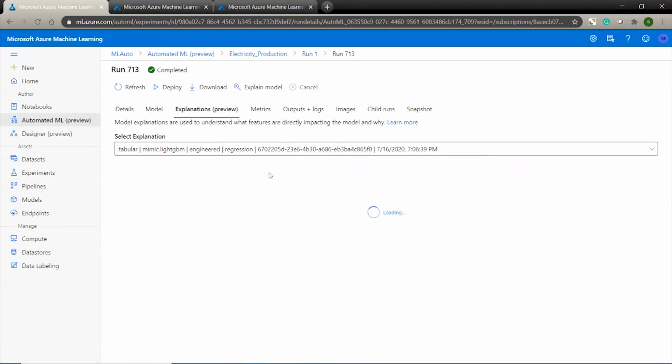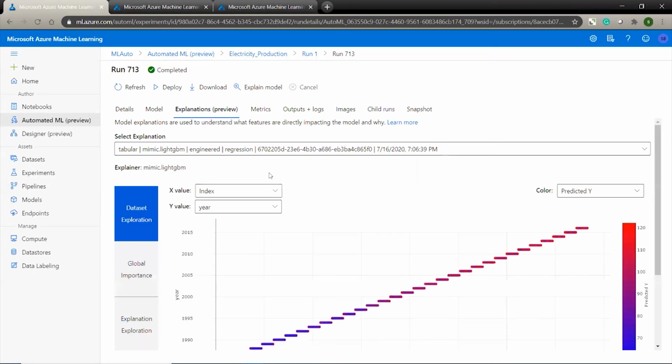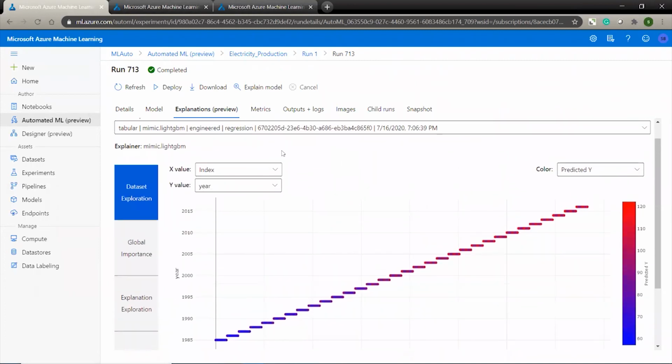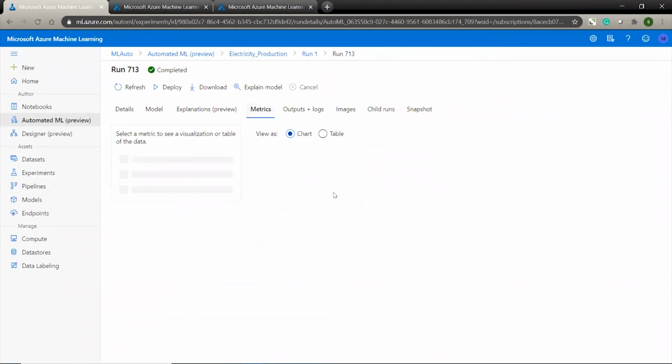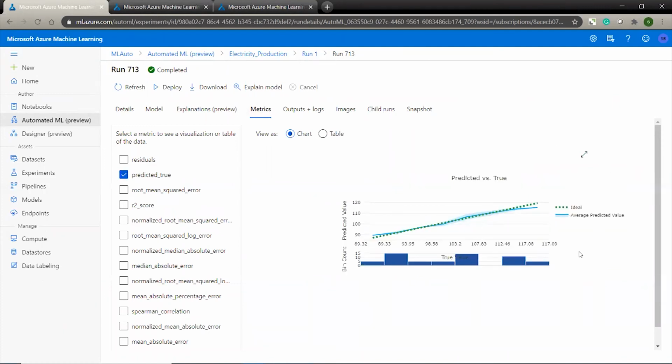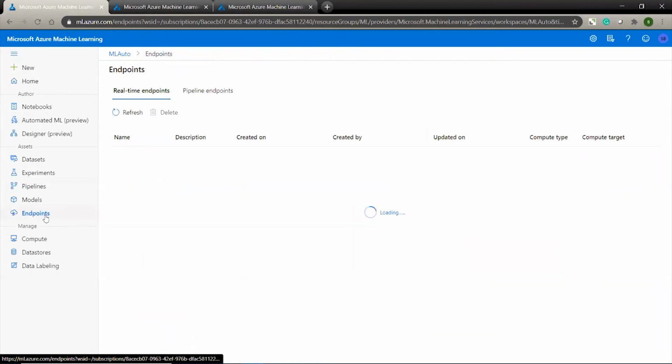Explanations will give you insights about the model, like how the model is performing, and you will also get some information regarding the features that are important, a summary of the model, and everything. And in the metrics, you can check the required metrics that you want to view, and you can view them either through chart or table. And once you're okay with that model, you can go and deploy it as an endpoint.